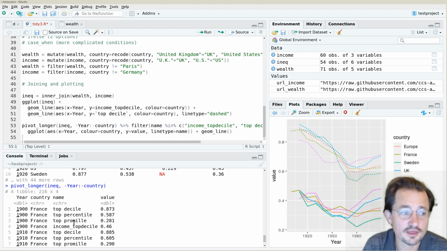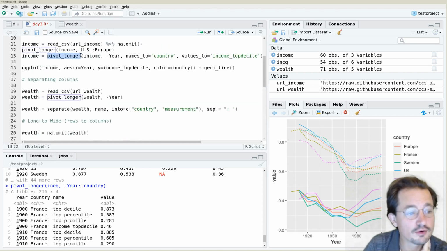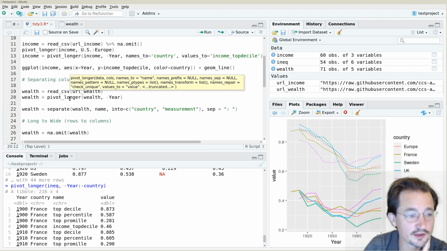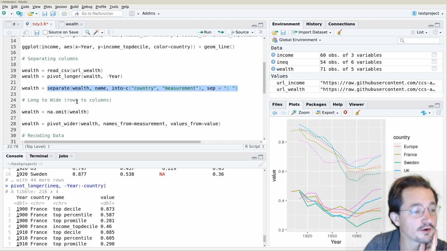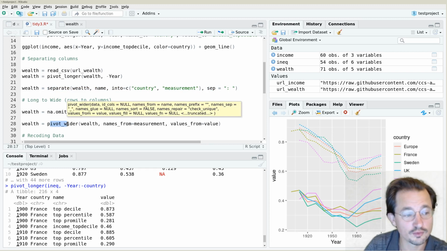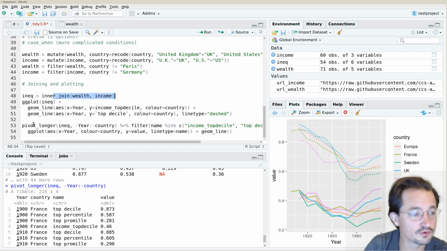The biggest lesson, I think, is that it is really easy to pivot from longer to wider. And in fact, what we've seen here is what we did to create these plots is we got two data sets from the internet. We pivot them both into longer formats. Then especially with the wealth data, pivoting into the longer data set meant all these silly column names with the country and the measurement in them were now stored in one column, so we could separate them in one command. But after that, we pivoted them to wider again, so that we get the country as the unit of analysis. Then we could join them, and after joining them, we could pivot them back to longer to get the measurements in the different rows again.